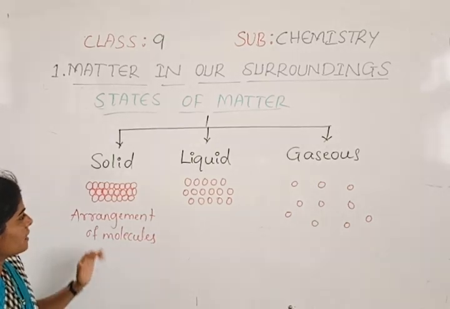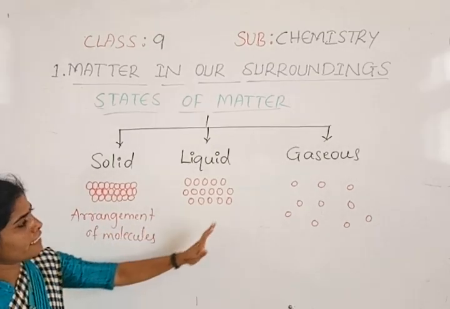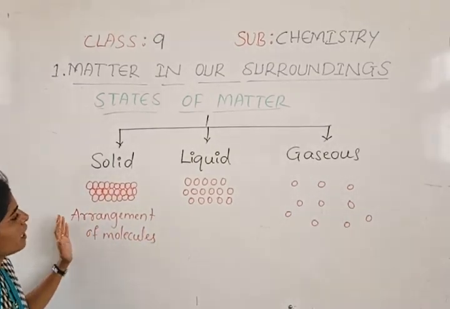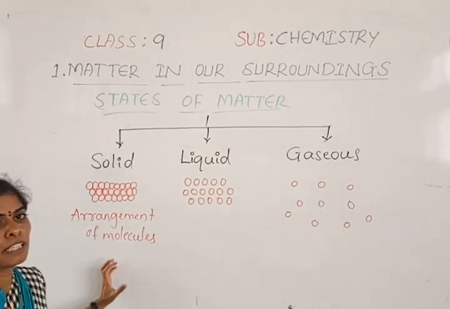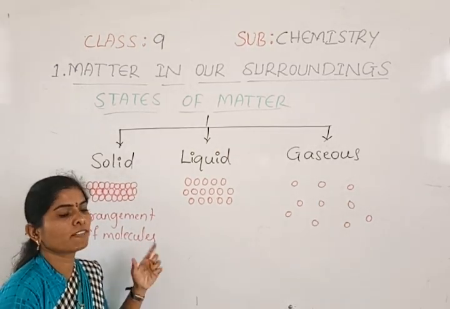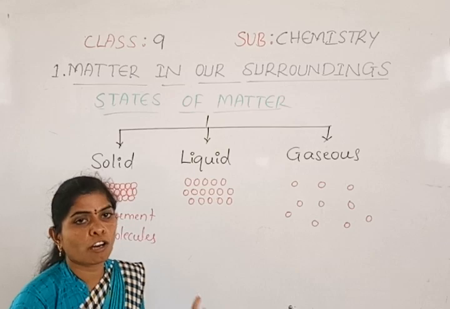Okay, and because of these kinds of arrangements, solids have definite shape and size, and they also have definite volume.